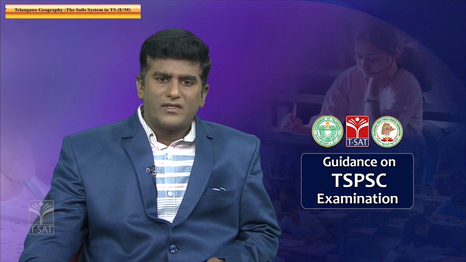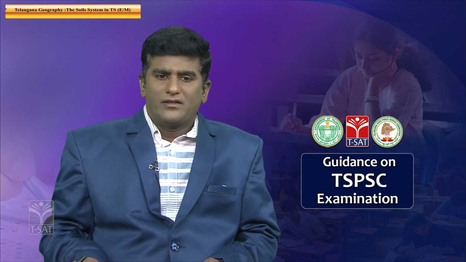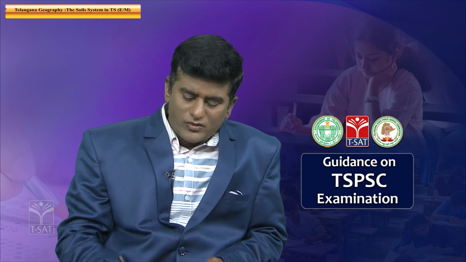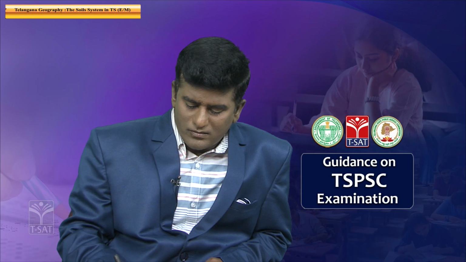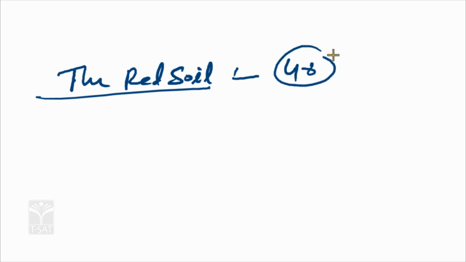I said there are different factors for classification. First of all, the first soil in Telangana state, with the highest percentage, is the red soil. In Telangana state, red soil covers 48%, the largest area. So, how is red soil formed?